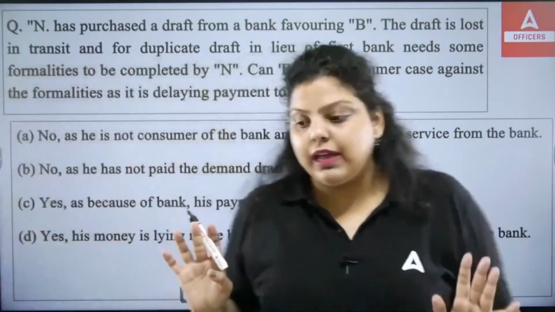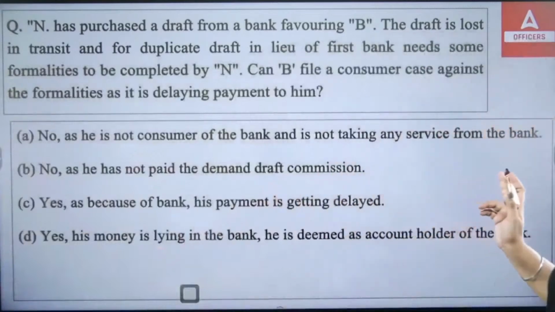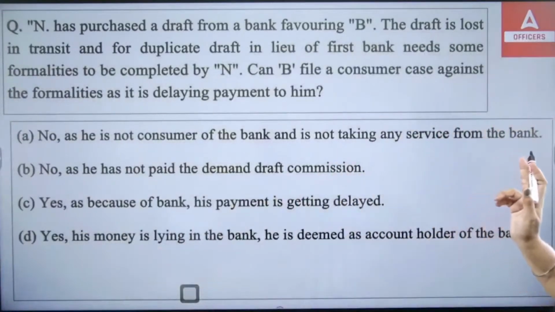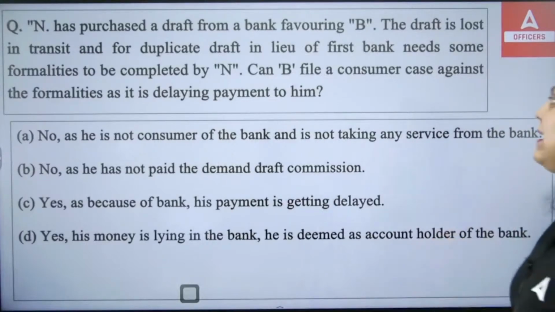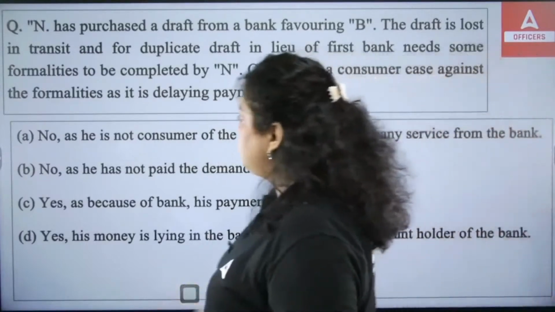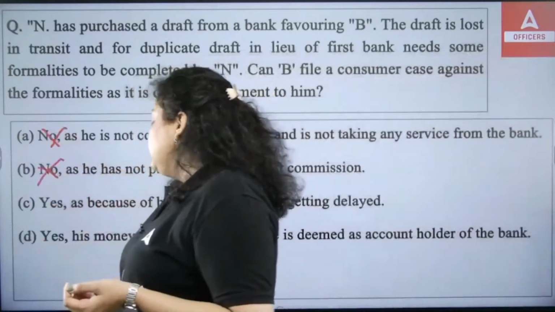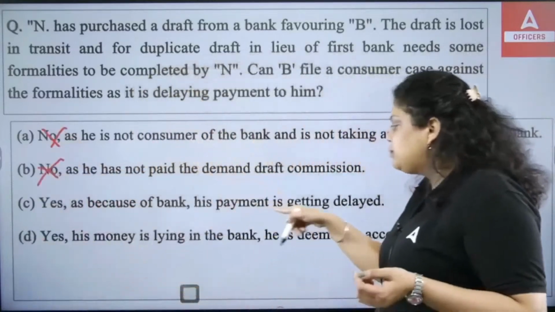First, you have to decide that it will be a yes or no: whether B can make any kind of case on a bank or not. So right, actually B can do the case. So A and B cannot be right. Yes, because of the bank his payment is getting delayed.